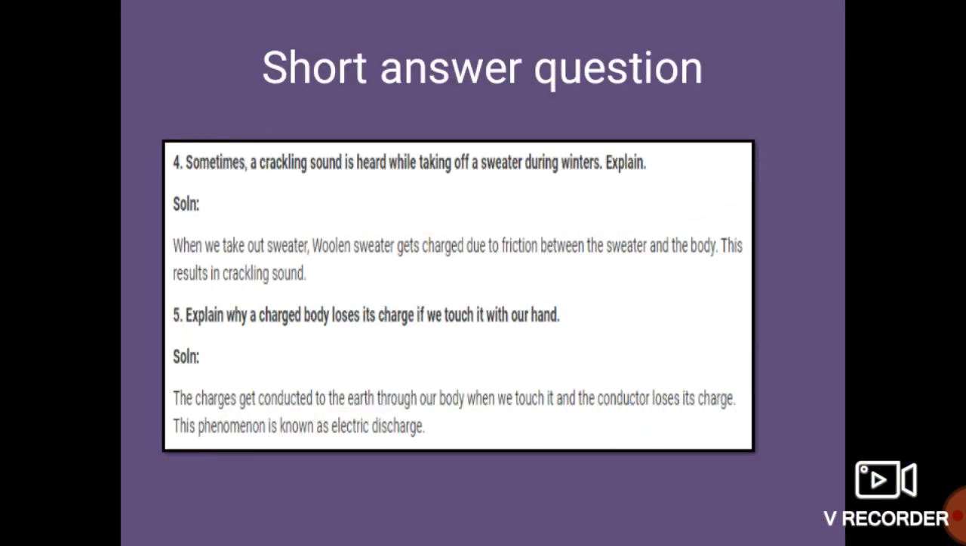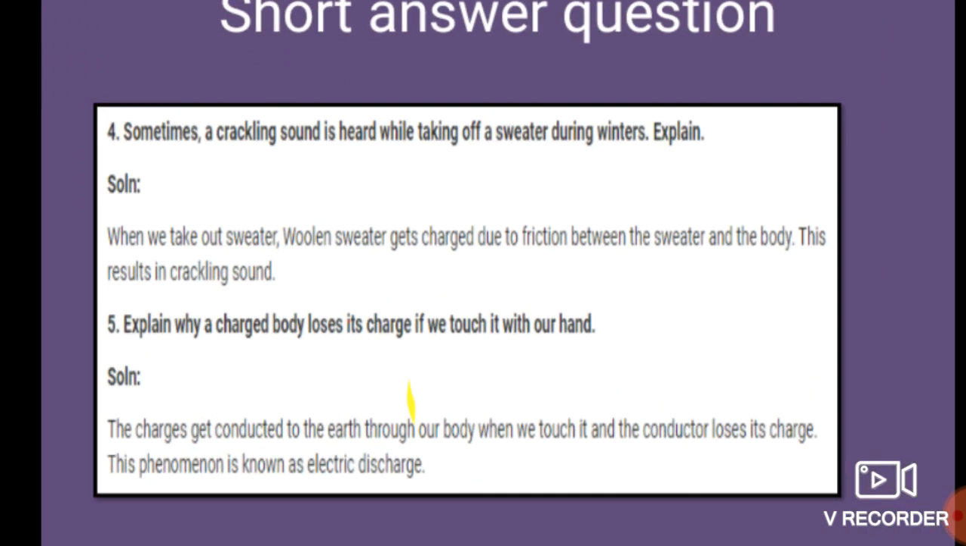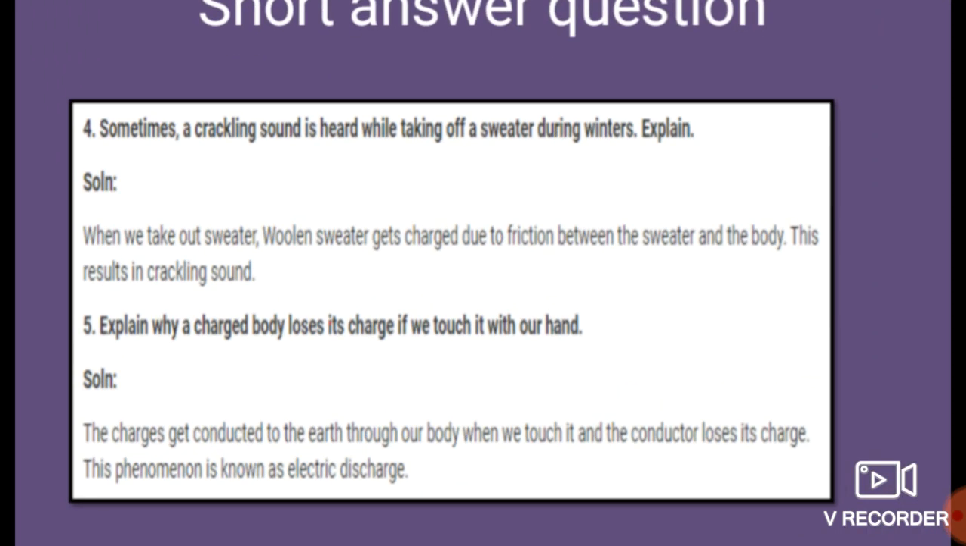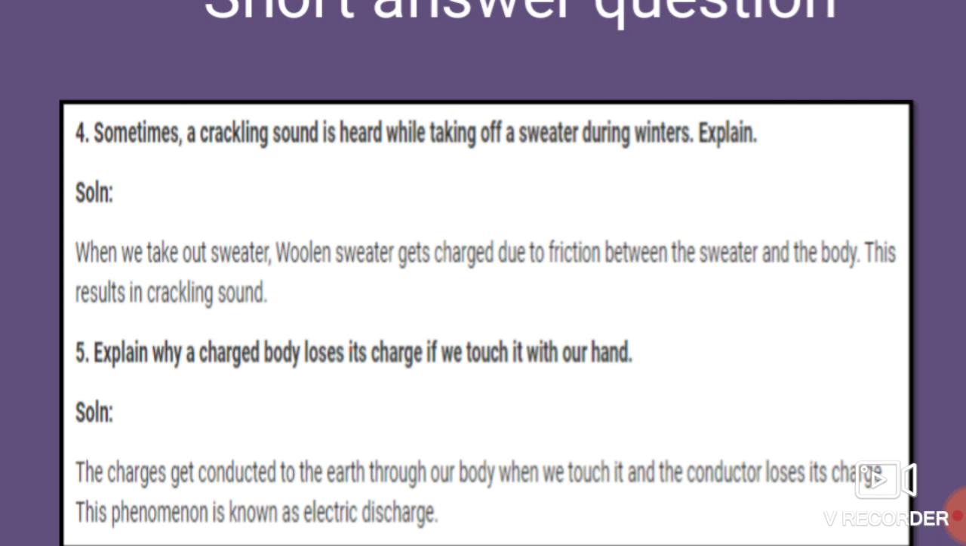Next. Here are certain short answer questions. Students, ignore these question numbers. Sometimes a crackling sound is heard while taking off a sweater during winters. Explain. This we have just seen in the previous session in the theoretical part. Now we have to answer this question. What is our question? Sometimes a crackling sound is heard while taking off a sweater during winters. Explain.